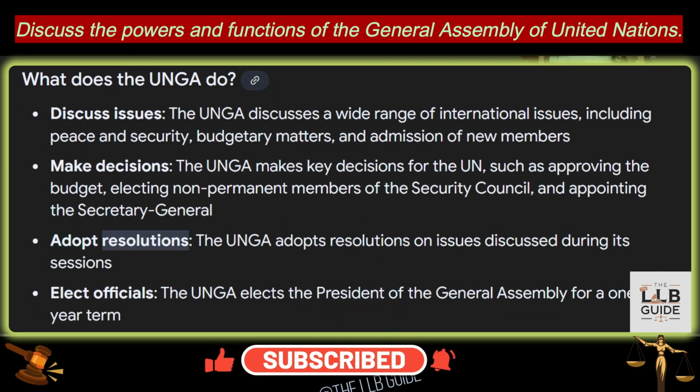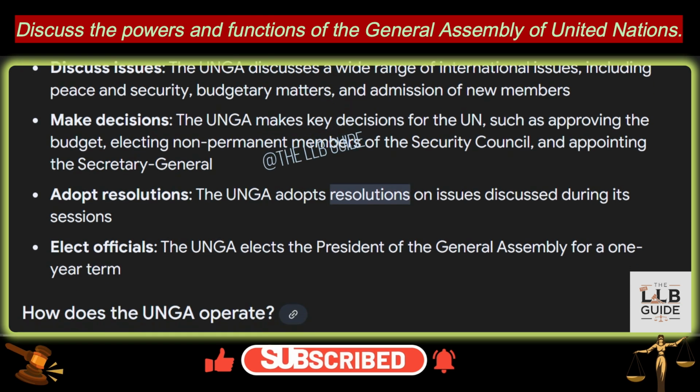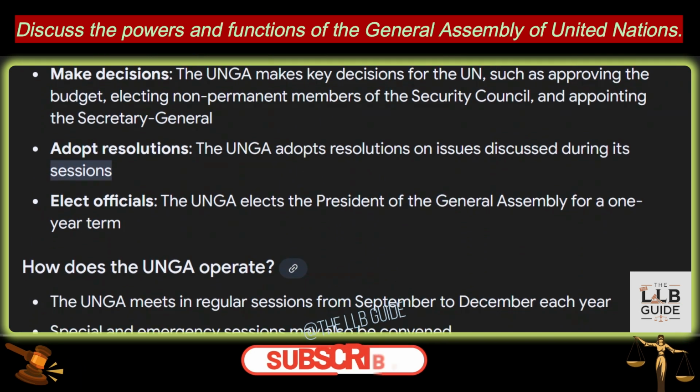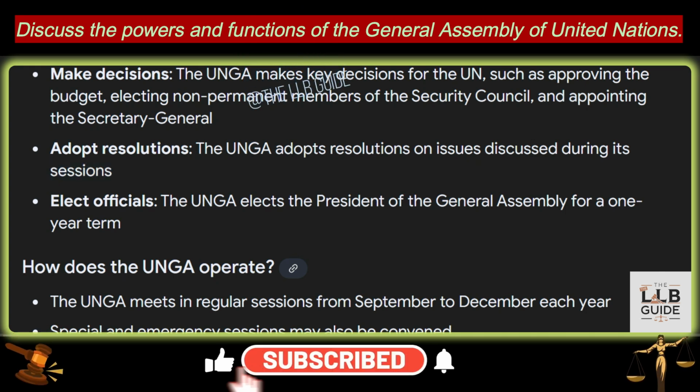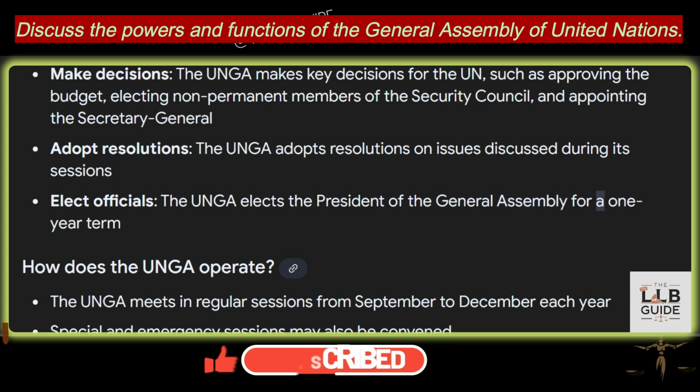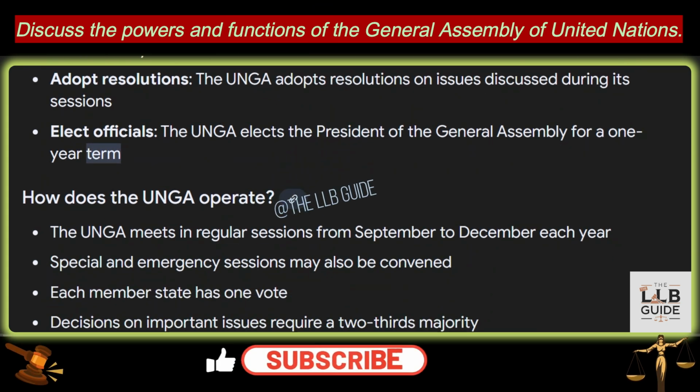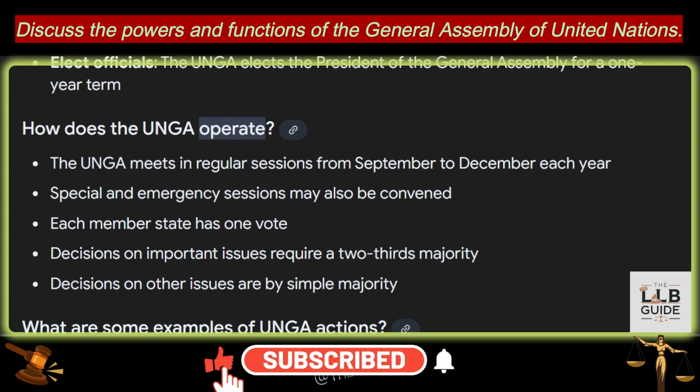3. Adopt resolutions. The UNGA adopts resolutions on issues discussed during its sessions. And 4. Elect officials. The UNGA elects the President of the General Assembly for a one-year term. How does the UNGA operate?